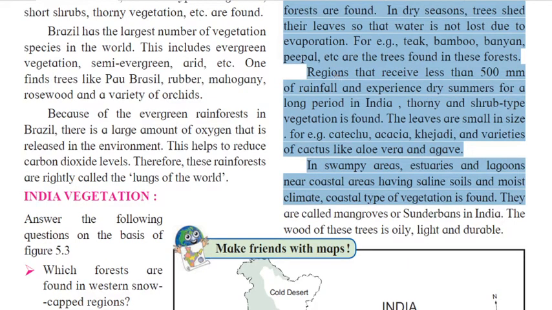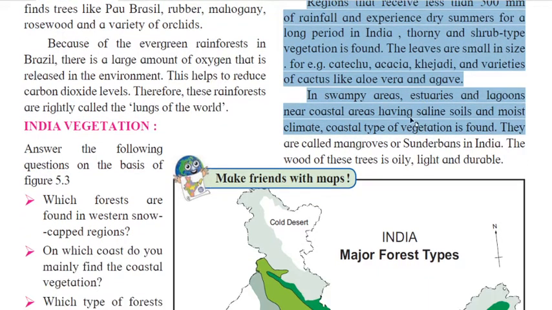I hope you have understood very well, because there is no need to explain each and everything, because they are given in a proper manner. Okay, so regions that receive less than 500 mm of rainfall and experience dry summer for a long period in India, thorny and shrub vegetation is found. The leaves are small in size. For example, cashew, acacia, khejri, and varieties of cactus like aloe vera and agave.